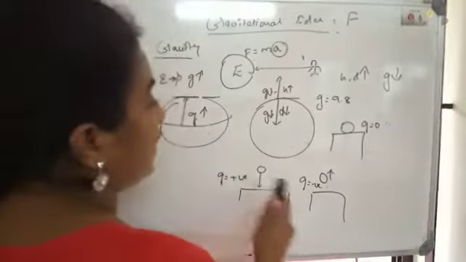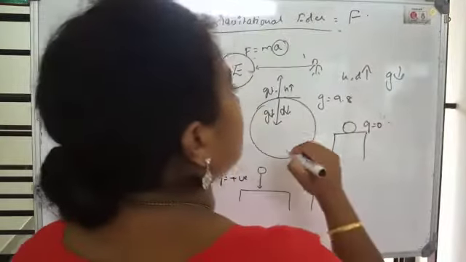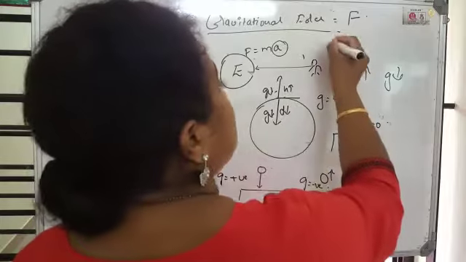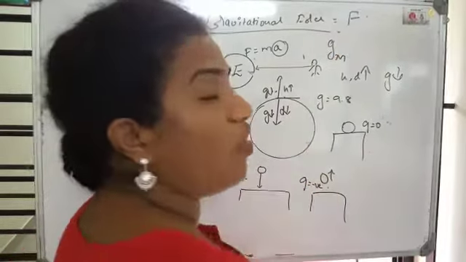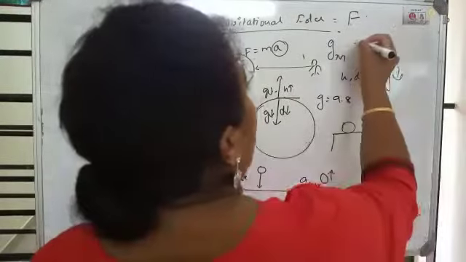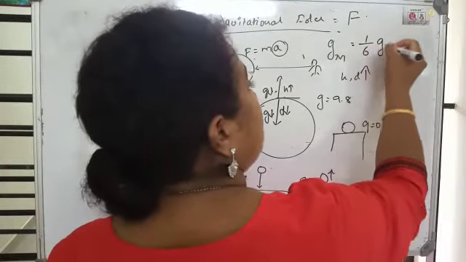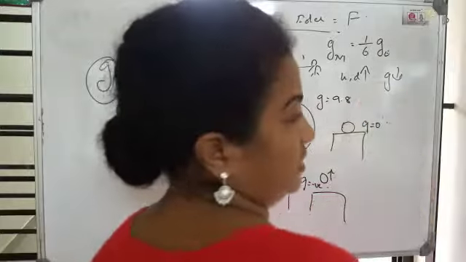Another point: the value of acceleration due to gravity on the moon is 1/6 times the value of acceleration due to gravity on the earth.